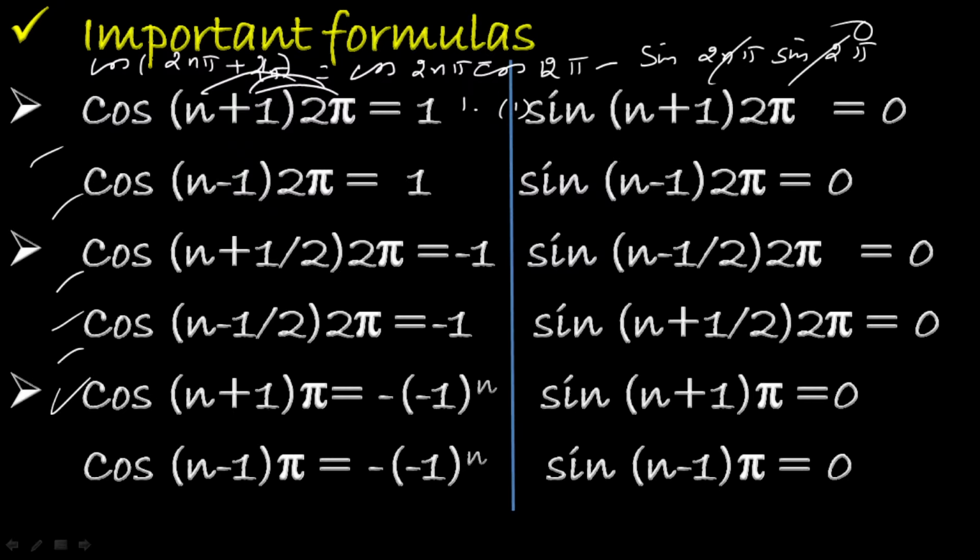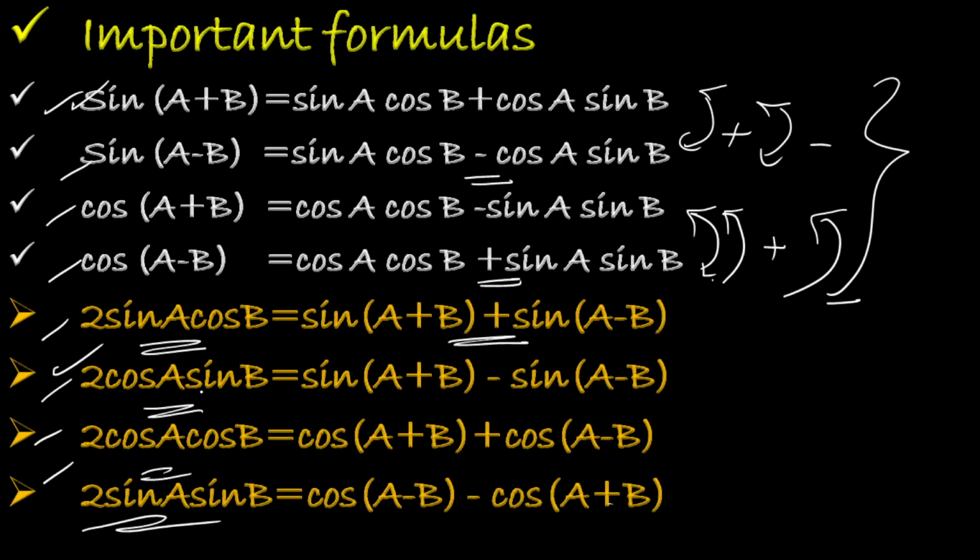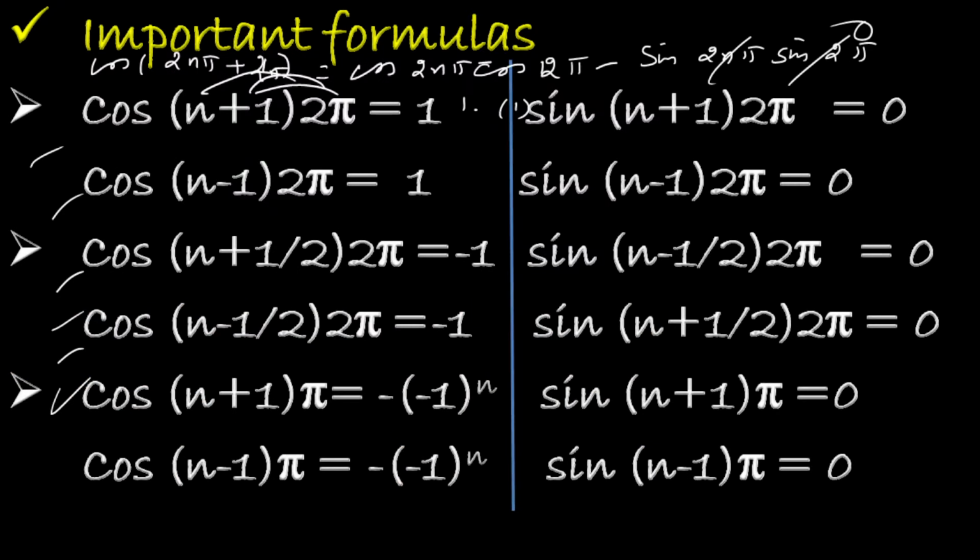Okay. So if you know the basic formulas of trigonometry, from that you can find the values of either cos (n + 1/2) 2π or cos (n + 1) π, likewise in terms of sin too.